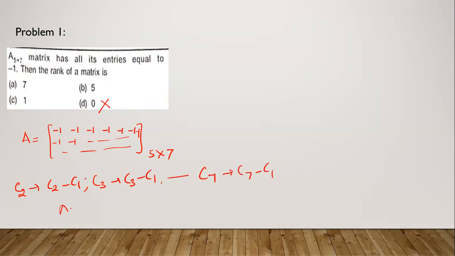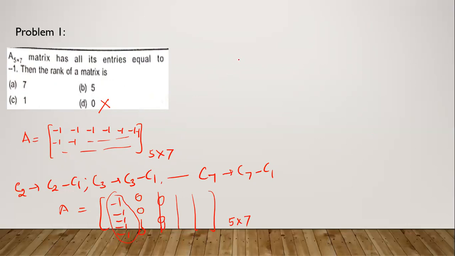Then all the columns except C1 will be 0. So there is only one non-zero column. Now, one more important thing I want to tell you. This is called column rank, and the column rank is equal to the rank of A.